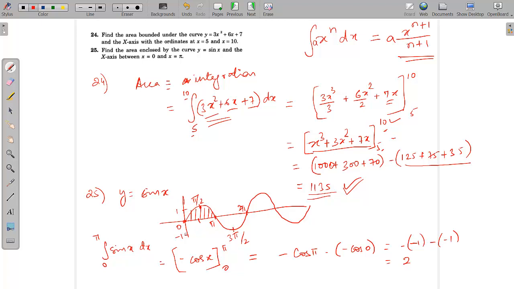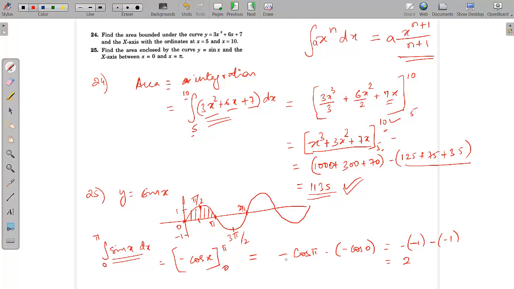So the question here is asking for the area from 0 to x equals pi. So this area it is asking. So we again have to integrate sin x from 0 to pi. What is the integration of sin x? Integration of sin x is minus cos x. These formulas will be there, you will get them in your books. So you have to integrate it from 0 to pi.